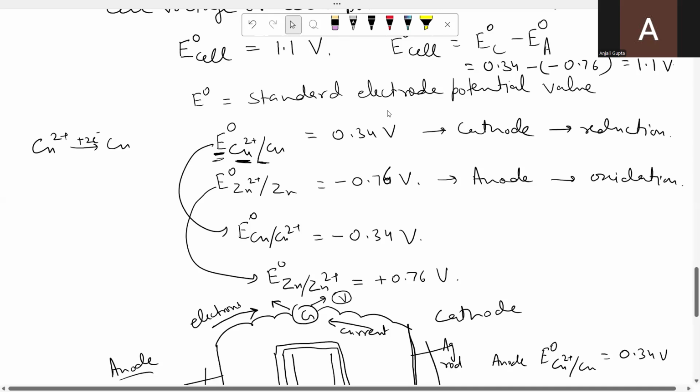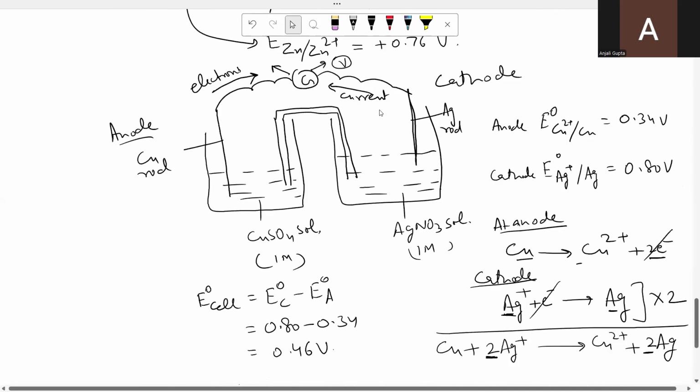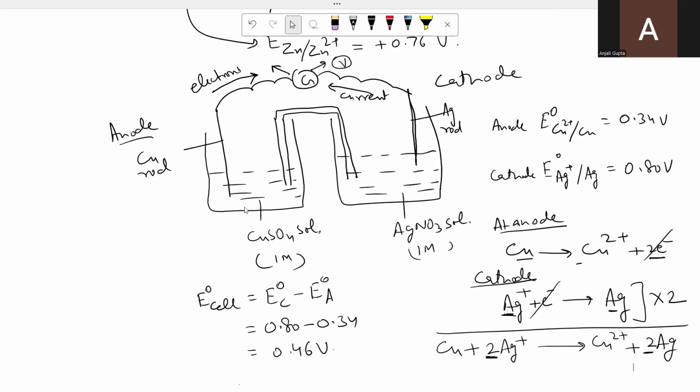In zinc copper cell, copper was undergoing reduction and was acting as cathode. But here in copper silver cell, copper is undergoing oxidation and it is acting as anode. So from these two examples, you must have observed that any electrode can undergo either oxidation or reduction.